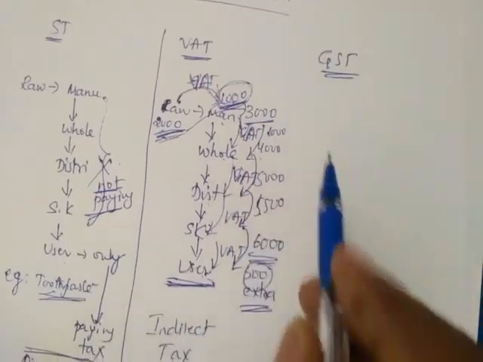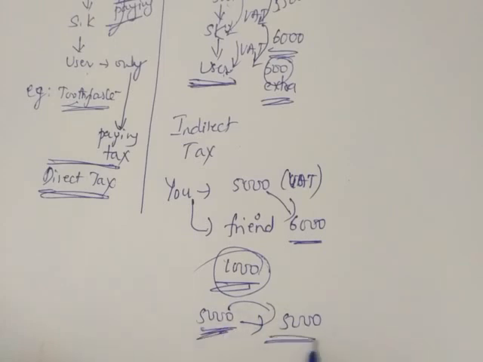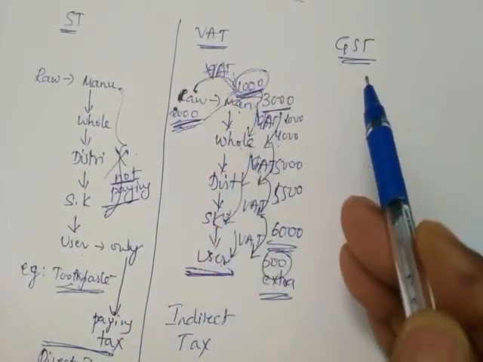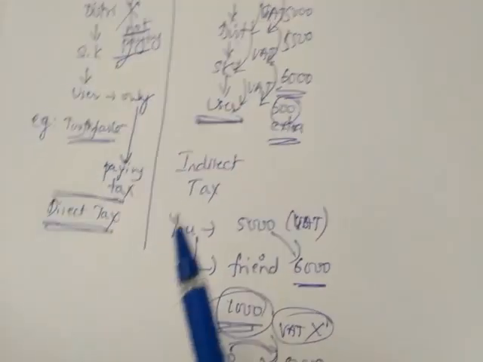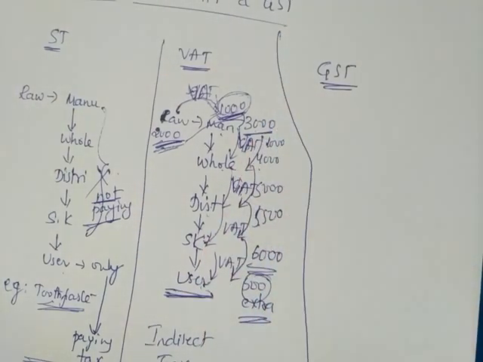Suppose here you are buying any item for 5000, and you are selling to another one for 5000 only. So you are not changing any value. You bought for 5000 and you are selling for 5000. So you are not increasing any value. That time you need not pay any tax, because you are not adding any value. Value added tax: how much value you add to the previous value, for that you need to pay tax. If you are not adding any value, no need to pay tax. That is the VAT idea.